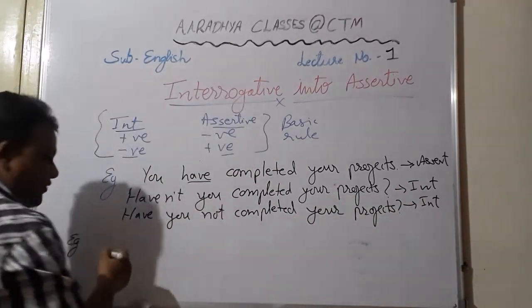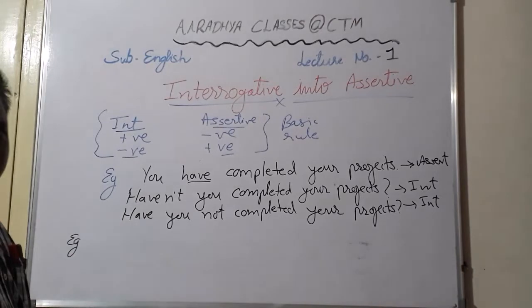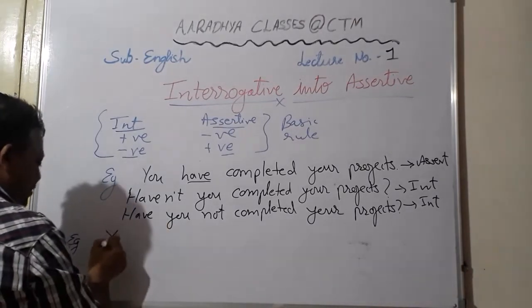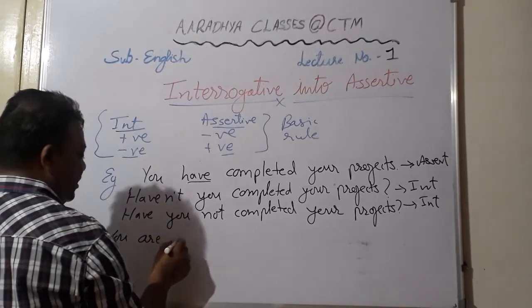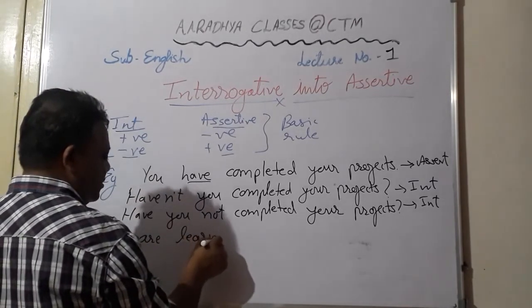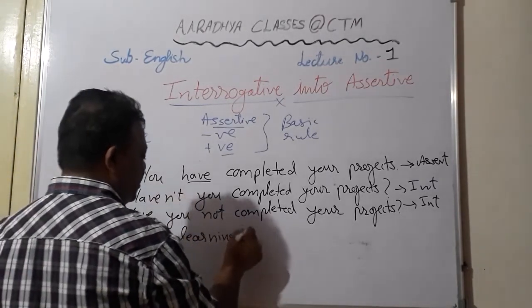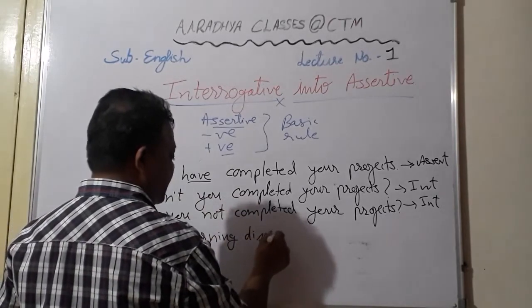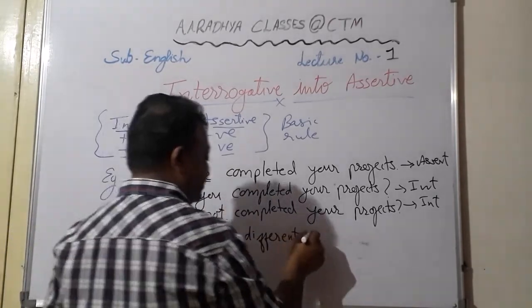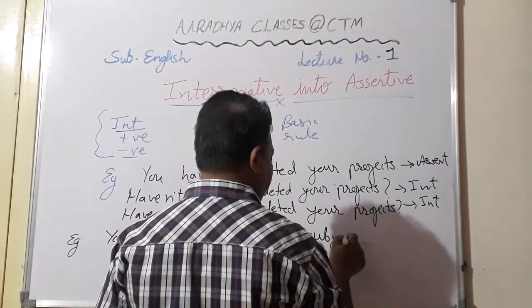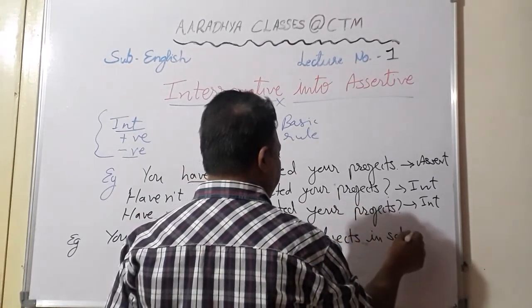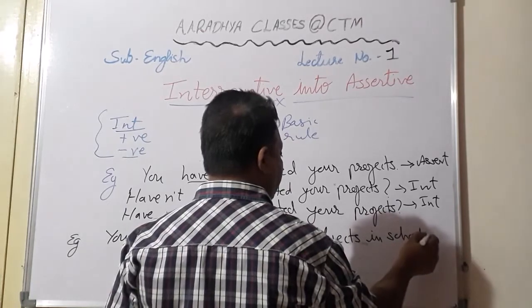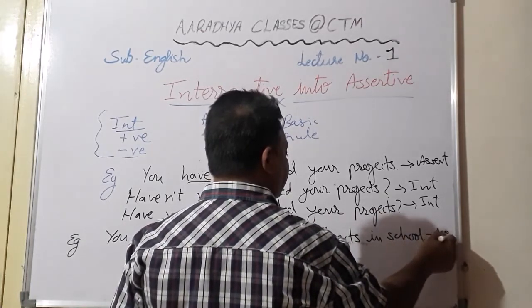Similarly, here if we take the example of a continuous tense: you are learning different subjects in school. Now this is your assertive sentence.